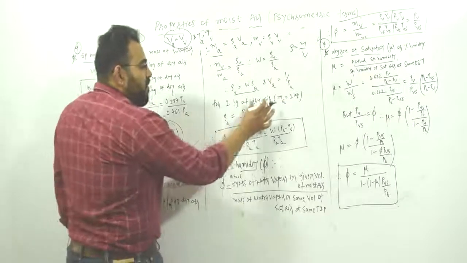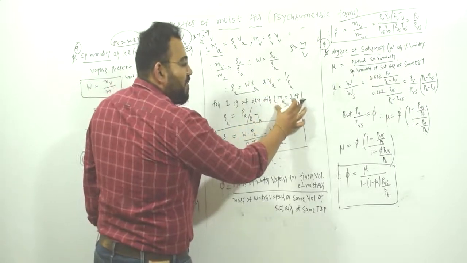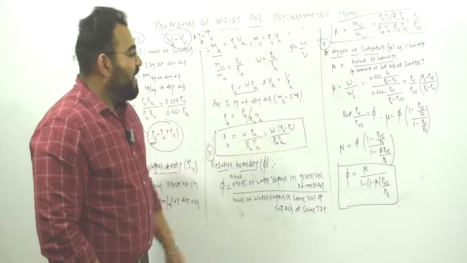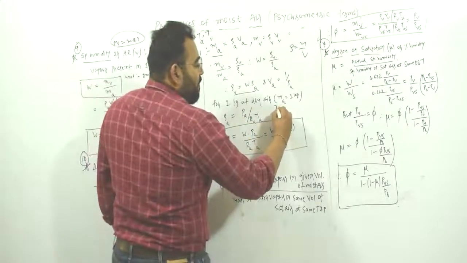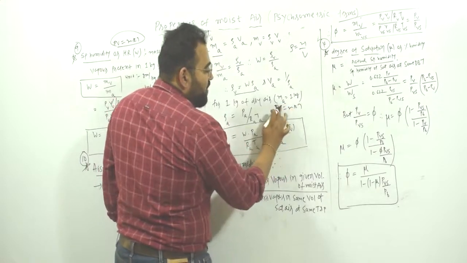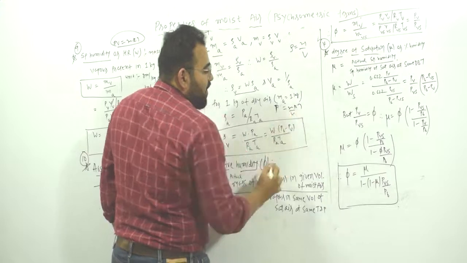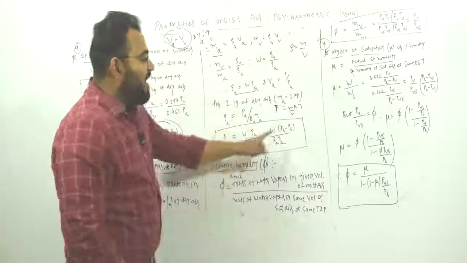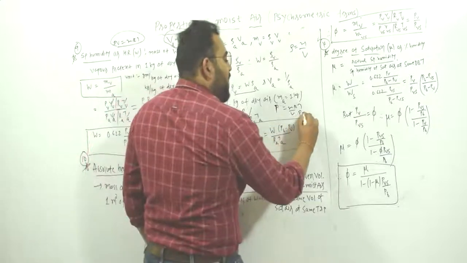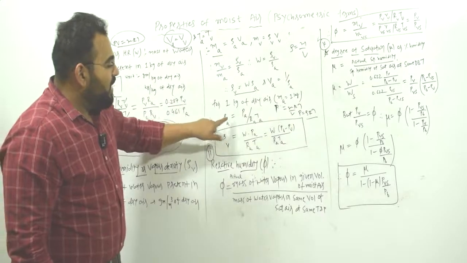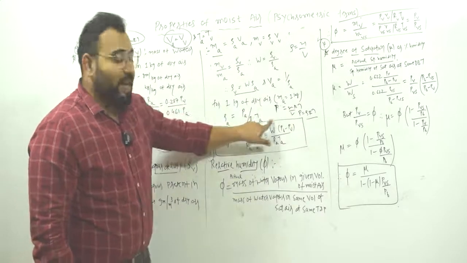Now for 1 kg of dry air, which means mass of air is 1 kg, can we write rho A is equal to PA upon RATA? Why? Because you know that PV equals MRT. Take this V to the denominator. So P is equal to MRT upon V, but we know that M upon V is density. So can I write P equal to rho RT? That can also be written. Therefore I can write rho A is equal to PA upon RATA.